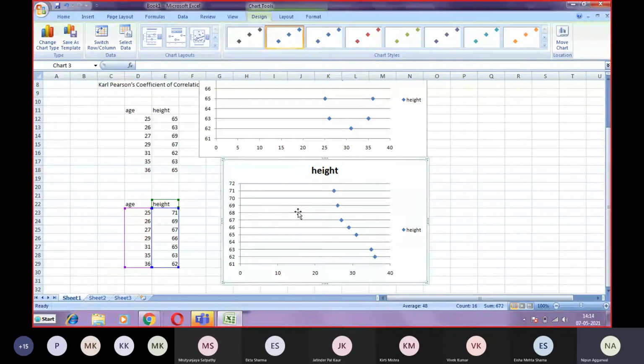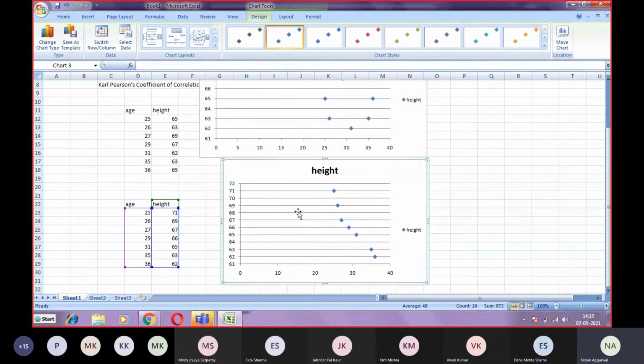Clear? So that is the scatter diagram. In making a decision through a scatter diagram, we have to plot the two variables, whatever the variables are, one on the x-axis and another on the y-axis. You can make any variable on x and any variable on y, it is up to you. Once we plot those variables, the shape of the graph will determine the level of correlation. If it is positively sloped points, it is positive correlation. If it is negatively sloped, it is negative correlation. No shape, it is a case of zero correlation.